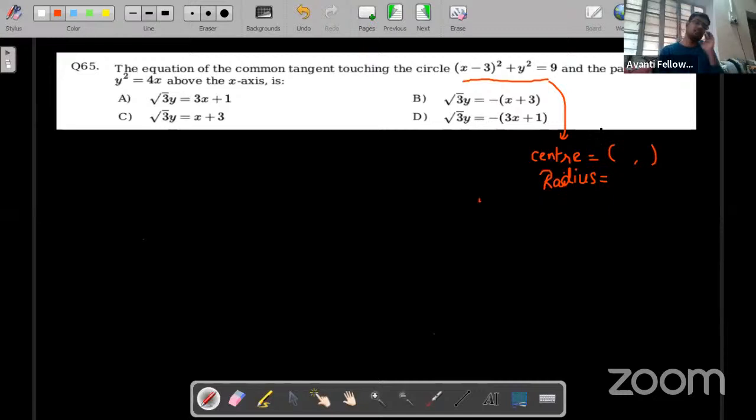Is there any lag or what? Because I see that your answers are coming but late. I'm getting very late answers, so I think there is some lag or something. If yes, then do let me know. And also please try to give me answers as fast as possible. I know you would be solving the questions with me, but try to use it. Okay. So tell me, what is the center?